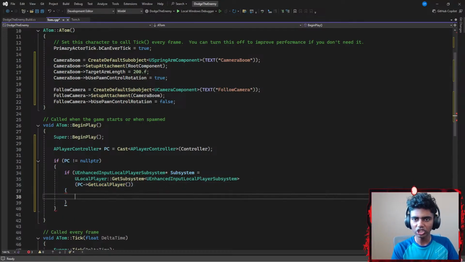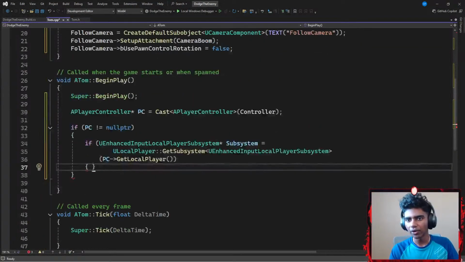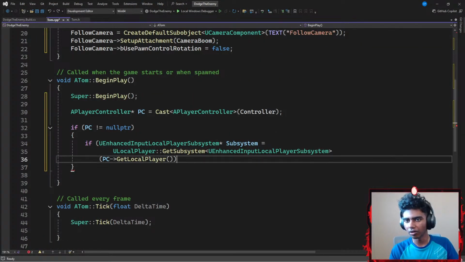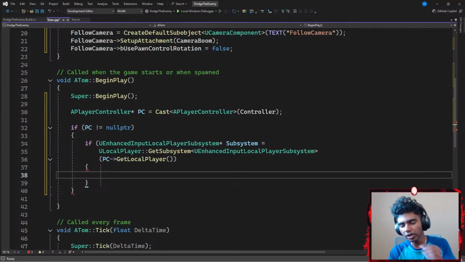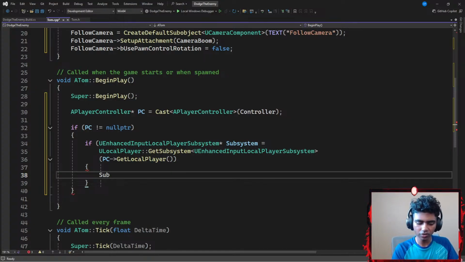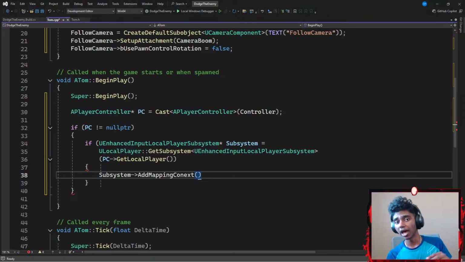Once I'm done with this function, I'm going to add a pair of curly braces. Now, inside my pair of curly braces, what am I going to do? Let's say the subsystem that I created up here, I'm going to use that here. My subsystem's pointer is going to point towards add mapping context. Let's go with add mapping context with a pair of parentheses, which requires two parameters.